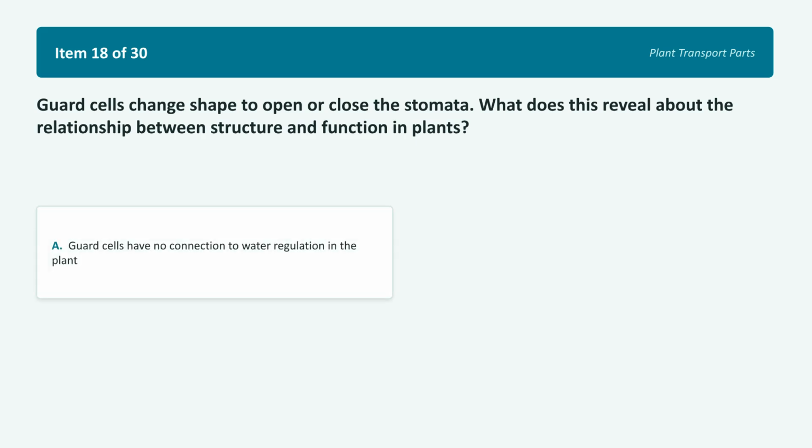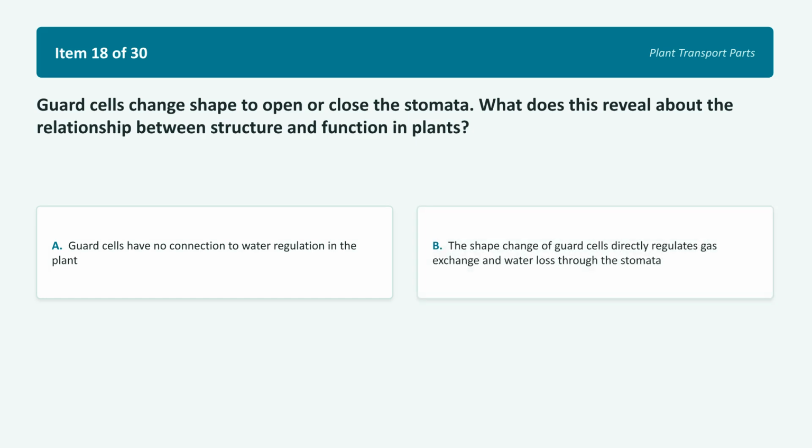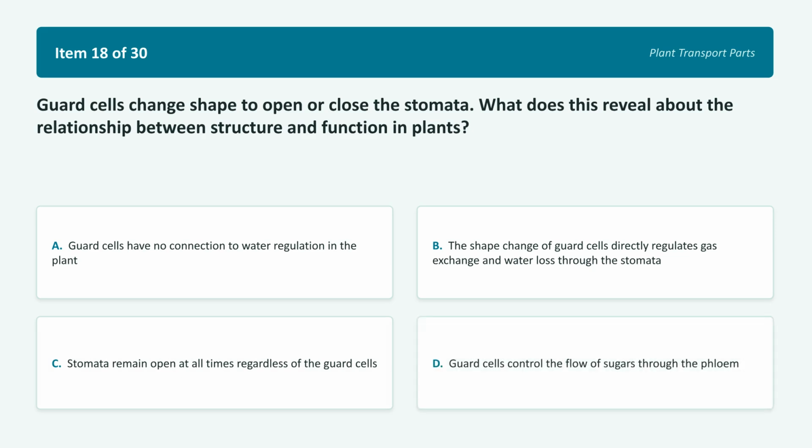Guard cells have no connection to water regulation in the plant. Choice B. The shape change of guard cells directly regulates gas exchange and water loss through the stomata. Choice C. Stomata remain open at all times regardless of the guard cells. Choice D. Guard cells control the flow of sugars through the phloem. How does shape control action? Take a short pause and select your answer.